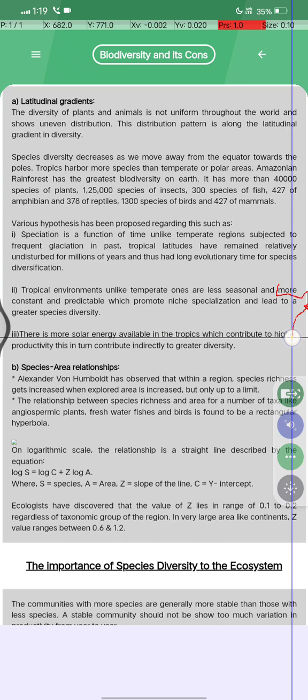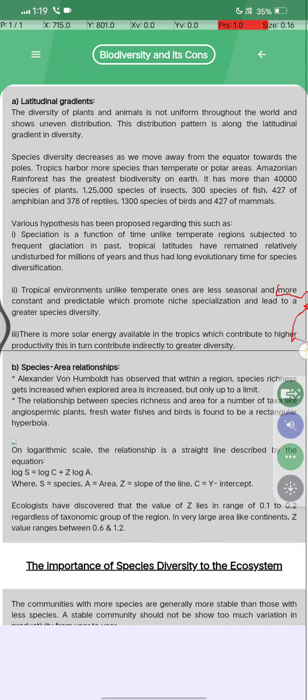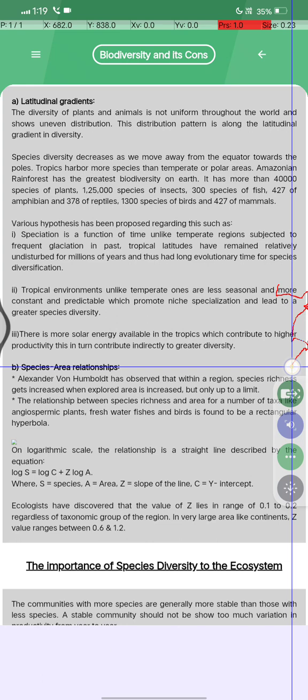Third, there is more solar energy available in the tropics, which contributes to higher productivity, and thus in turn contributes indirectly to greater diversity.